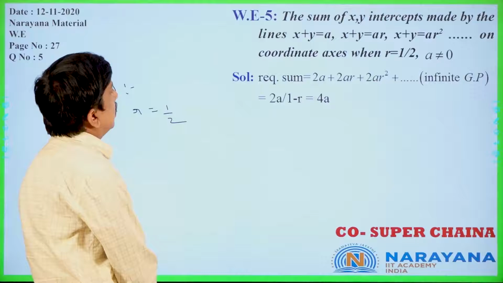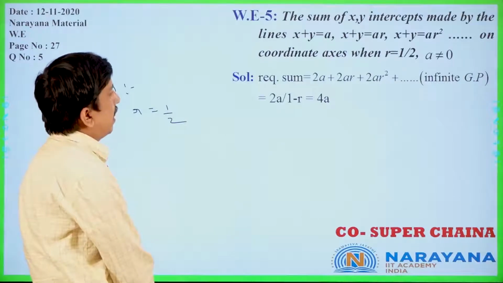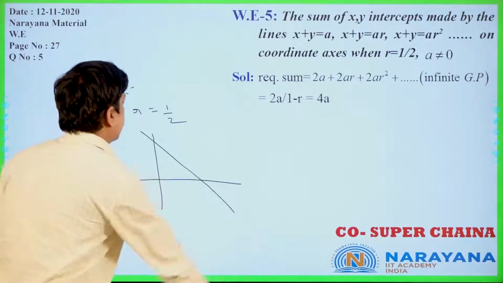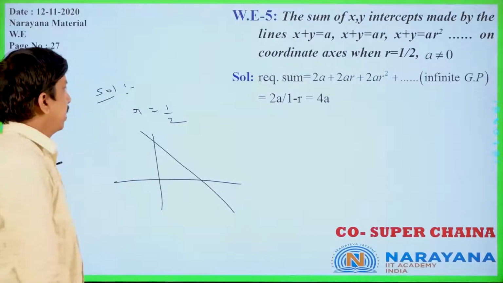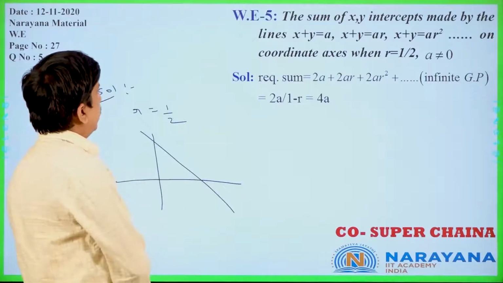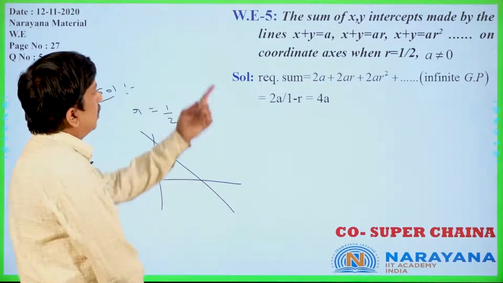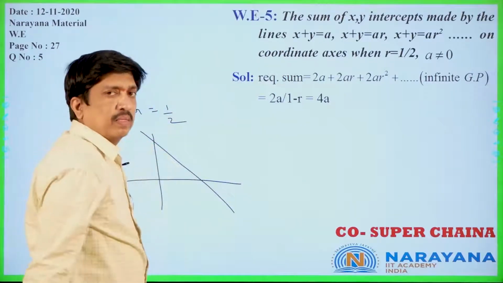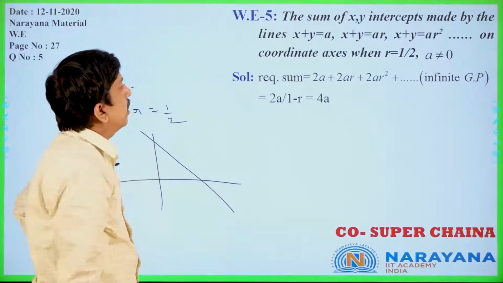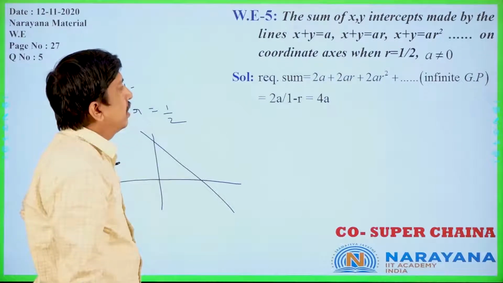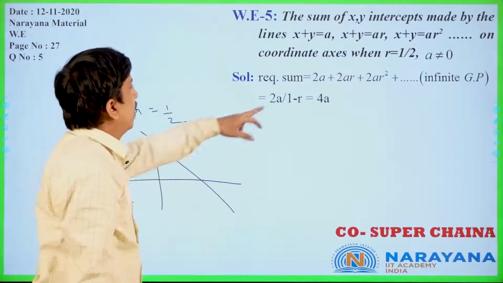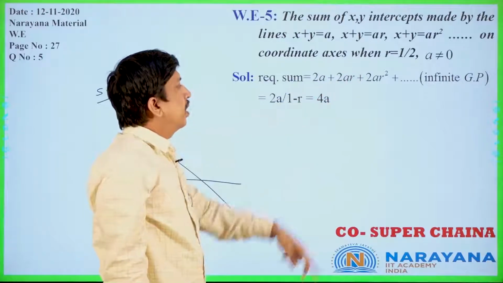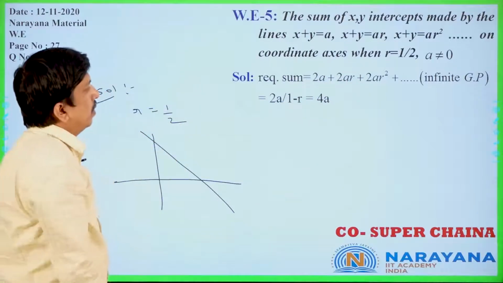Now the sum is nothing but the sum of the intercepts made by the lines. Sum of the intercepts made by the line, a and a, that is 2a. That is, x by a plus y by a is equal to 1. The sum of the intercepts is a plus a, that is nothing but 2a. Again, this is ar plus ar, 2ar; ar square plus ar square, 2ar square. Is it clear or not?